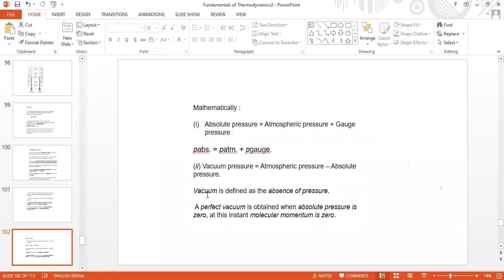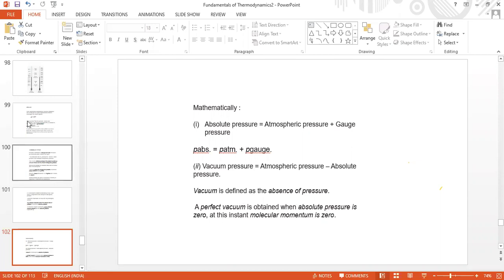Vacuum is defined as the absence of pressure. Absolute vacuum cannot be attained. A perfect vacuum is obtained when absolute pressure is 0. At this instant, molecular momentum is 0. But attaining this perfect vacuum is impossible by any means. What do you mean by perfect vacuum? You have to remember that a perfect vacuum is where absolute pressure is 0.